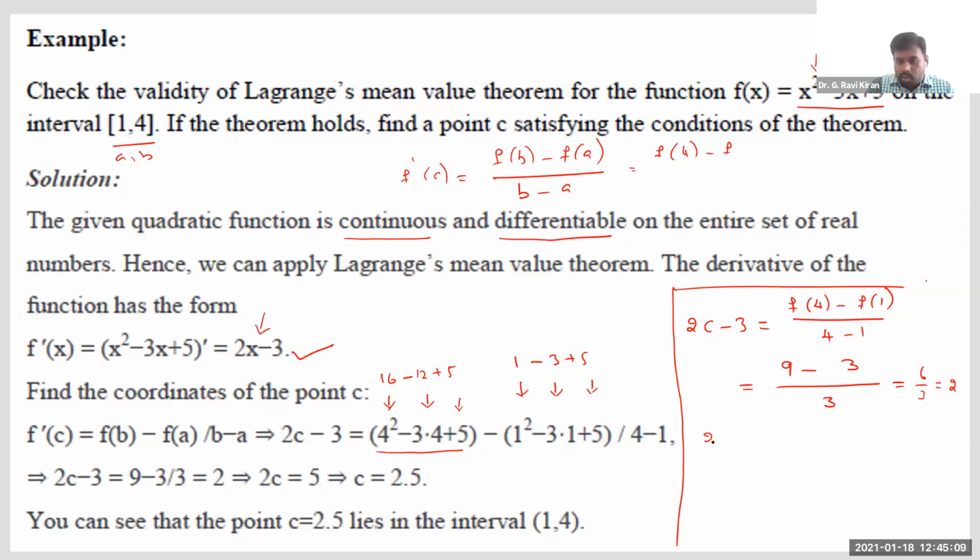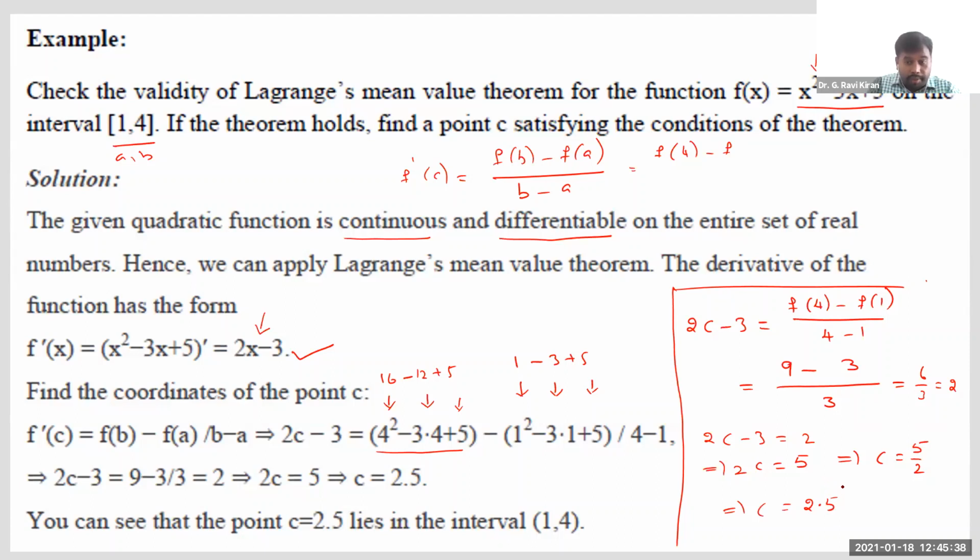So we got 2c minus 3 is equal to 2. In fact, we are just trying to see how much c is. Let me just calculate it like this: 2c is equal to, if I send this minus 3 to the other side, it becomes plus 3. So 2 plus 3 is 5. Therefore, you can write c is equal to 5 by 2, or you can write c is equal to 2.5. Correct? So we got this value c as 2.5.